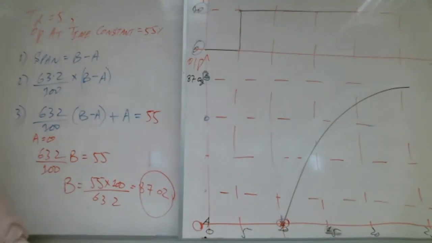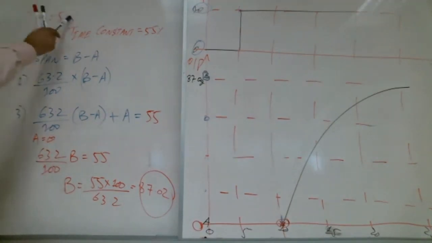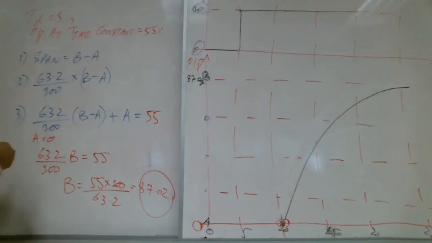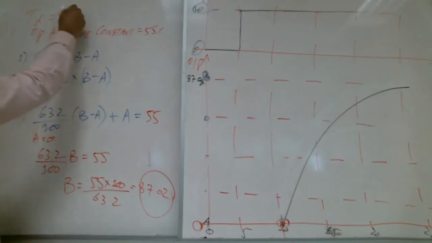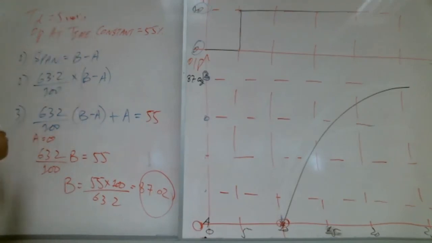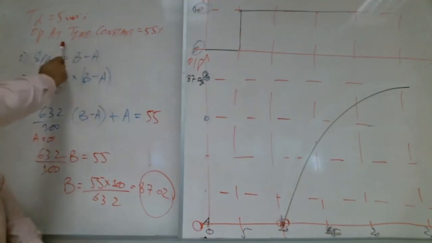Once again, very quick. What is the question, Shabab? The delay time is given, 5 minutes. This is given. The output at the time constant is 55%. So at the time constant, how much is the output? 55%. Right, Shabab? Okay. So now the time constant output is given.